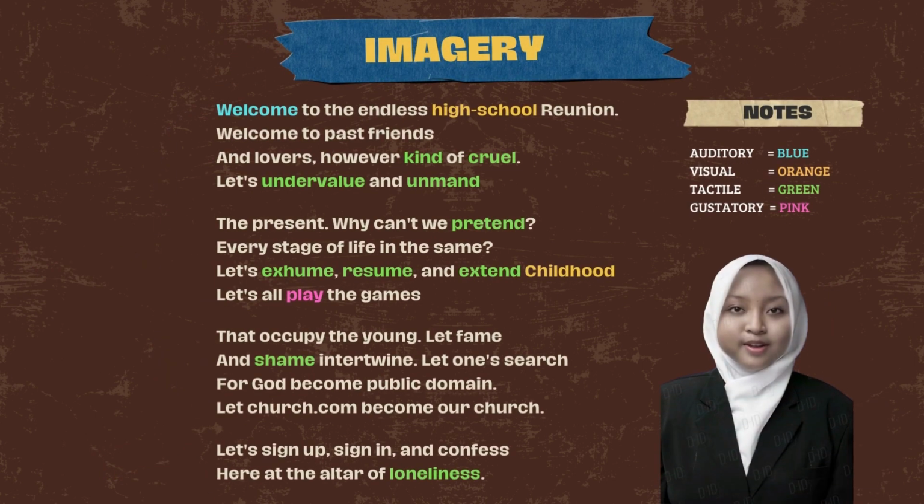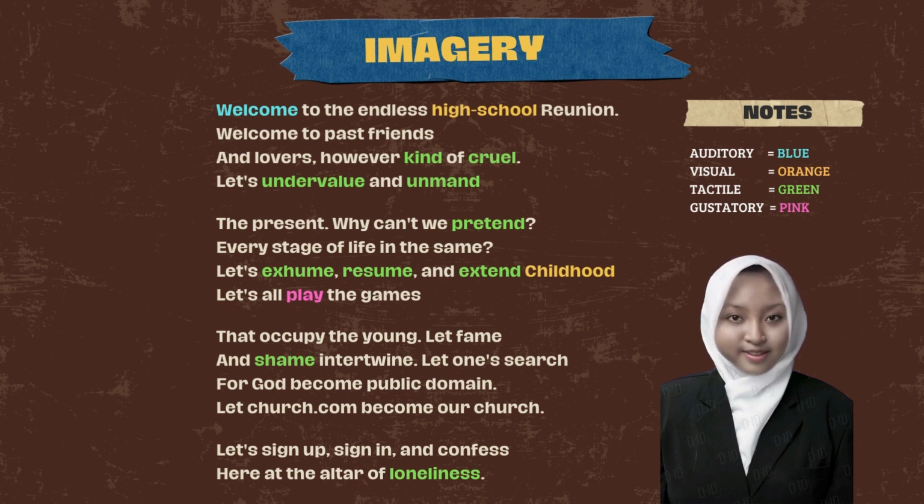Imagery helps to create the mood and tone of the story. To do that, poetry usually uses imagery. The description of sensory experiences in poetry is called imagery. In this text, there are 4 types of imagery: auditory imagery, visual imagery, tactile imagery, and gustatory imagery.